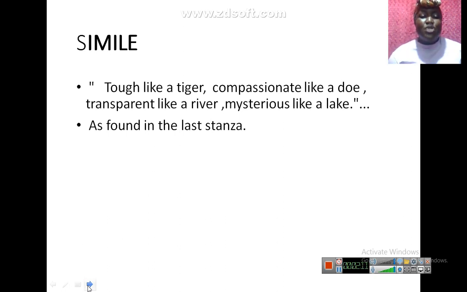We can also see transparent like a river. Yes, rivers are transparent. Sometimes you can look into a river, especially when it is still, quiet, when we don't have waves. When we have waves, it can be pretty difficult to see what is inside. But when it is still, you could actually see what is inside. Very transparent. You can have a cup of water and dip maybe a bead inside, and you get to see it clearly. So you can see they expect our leaders to be as transparent as a river and mysterious like a lake.